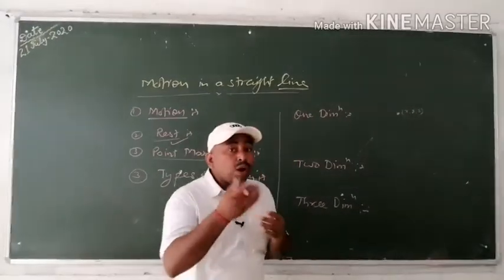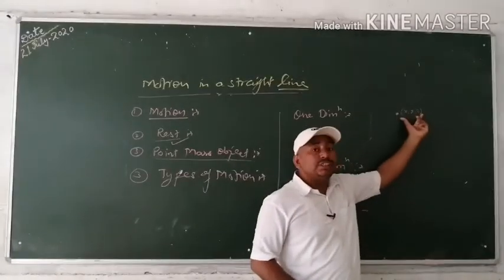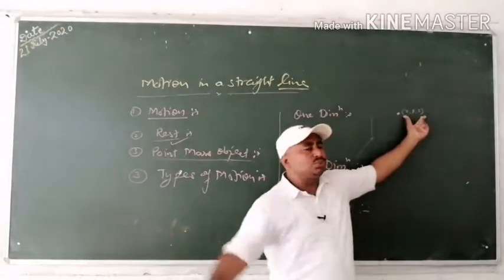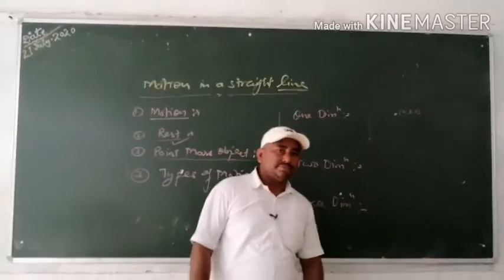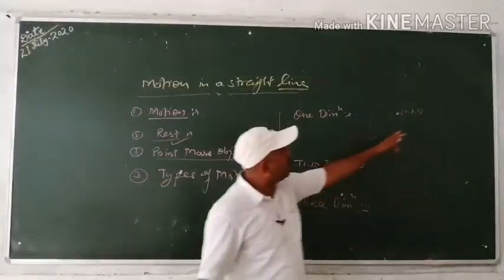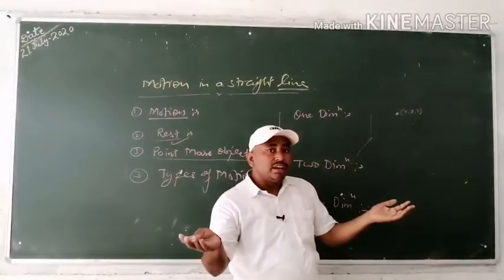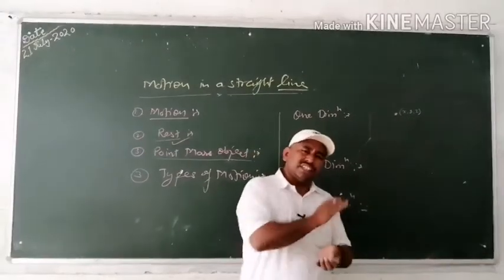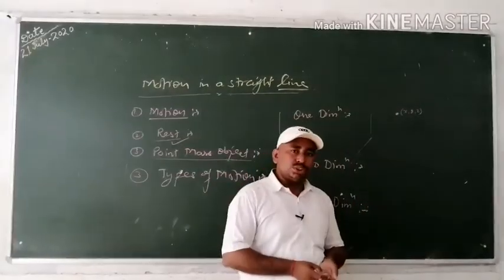But if two out of the three coordinates which specify the position of the object change with respect to time, then the object is said to be in two-dimensional motion. But if all three coordinates which specify the position of the object change with respect to time, then the object is said to be in three-dimensional motion.